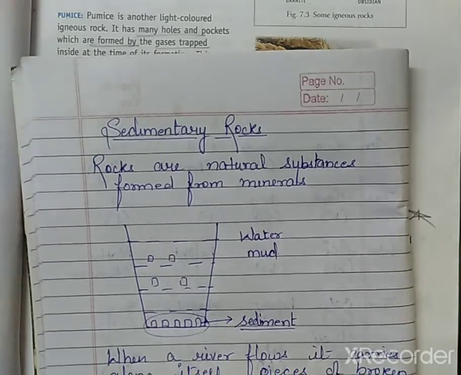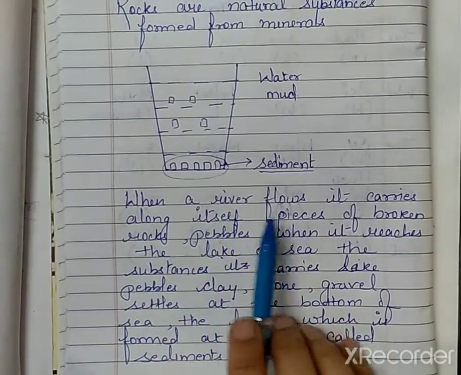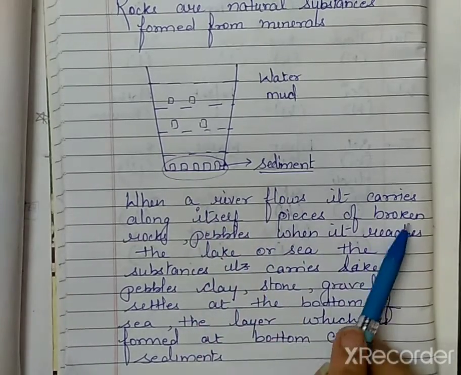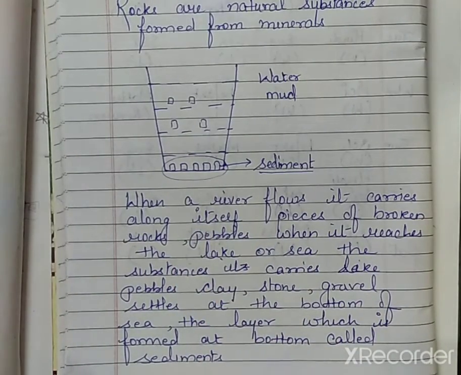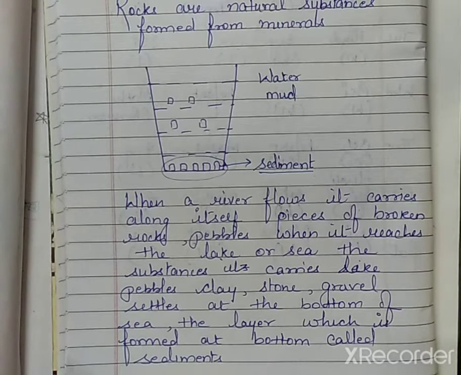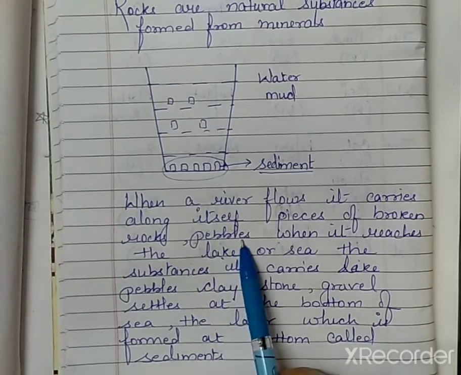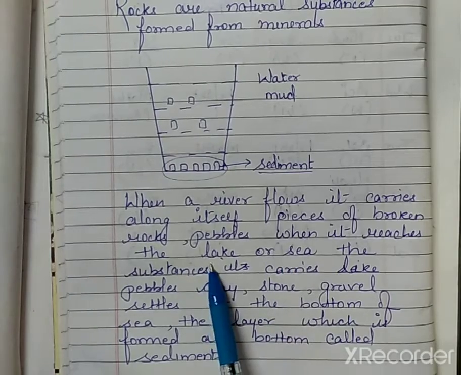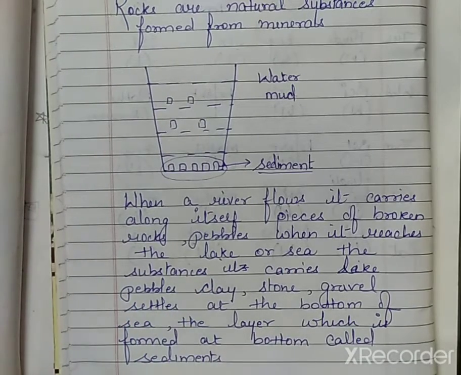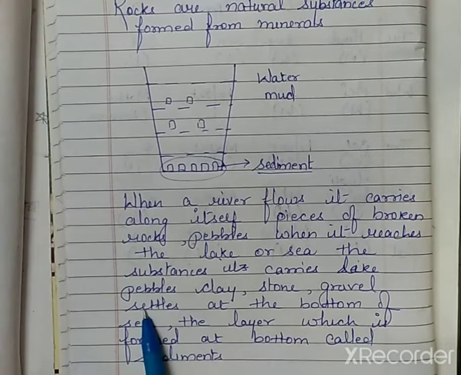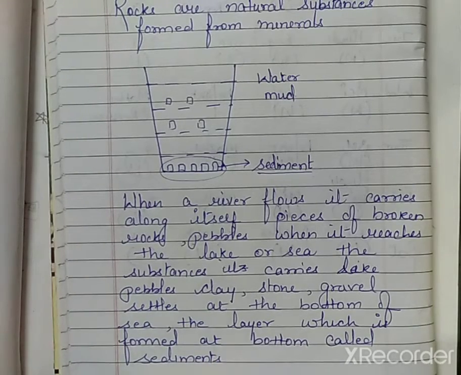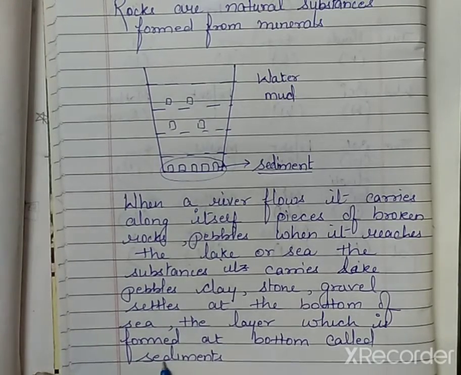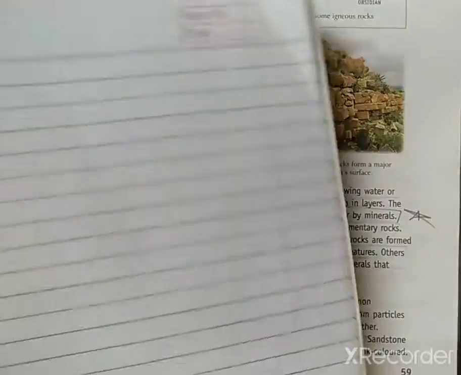What happens when a river flows? It carries along with itself pieces of broken rocks, pebbles, right? Whenever a river flows, it carries lots of load with it, like broken rocks, pebbles, gravel, stones, right? When it reaches the lake or the sea, the substances it carries, like pebbles, clay, stone, gravel, settle down at the bottom of the sea and form a layer, right? This is called sediments.